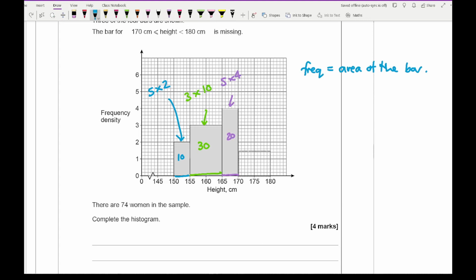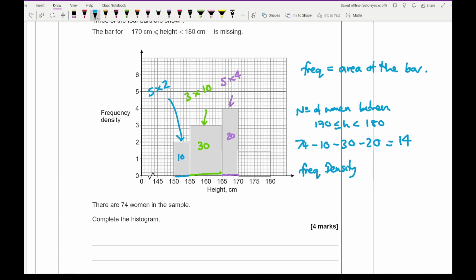So then to work out the number of women between 170 and 180, it's going to be 74 minus 10 minus 30 minus 20, which gives me an answer of 14. So then to work out the frequency density, it's going to be the frequency, which is 14, divided by the class width, which is 10, which equals 1.4.